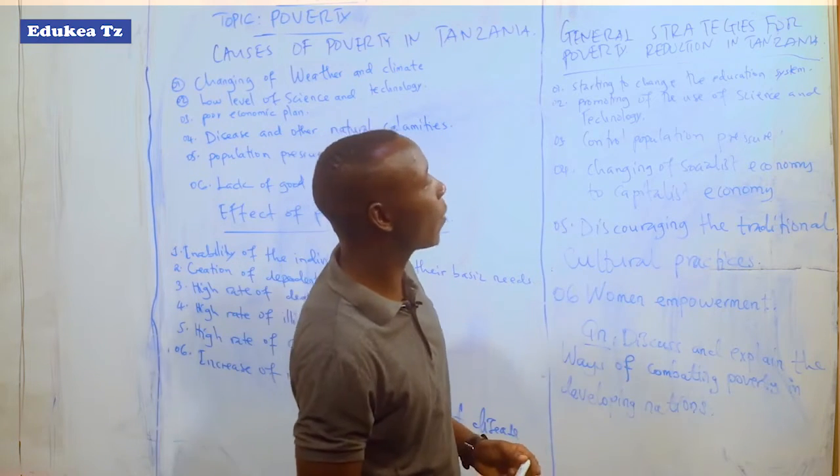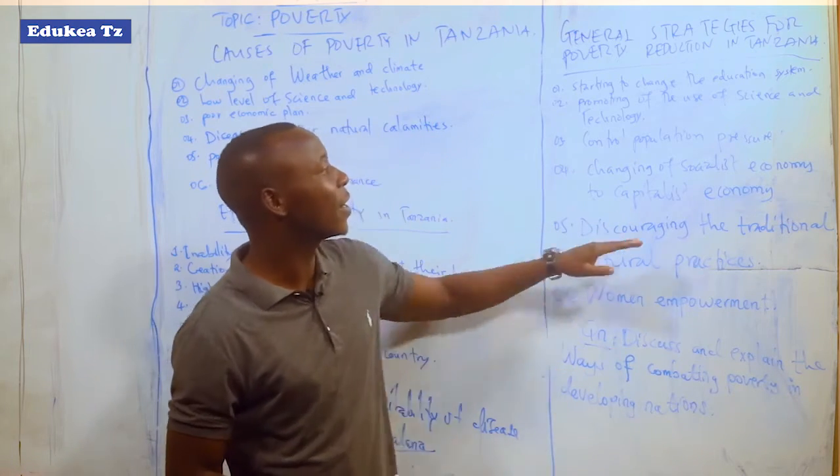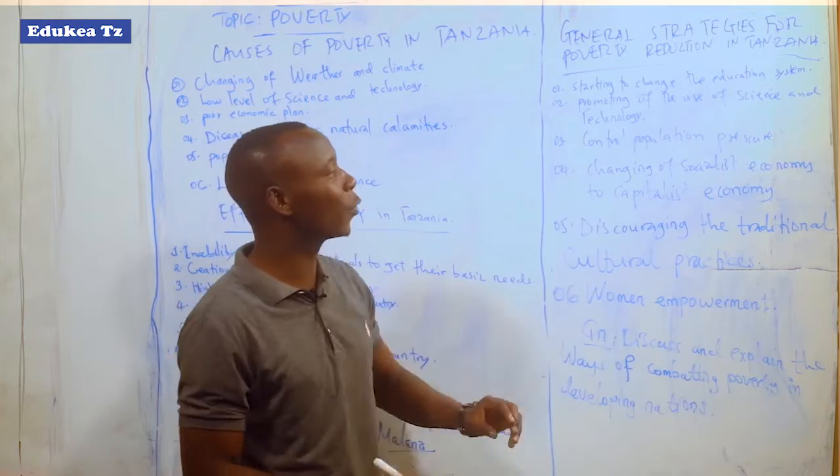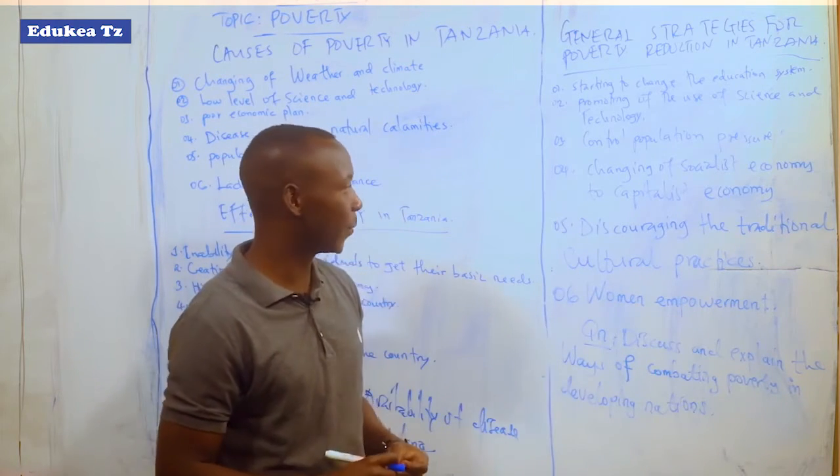Point number 3, control population pressure. Through controlling population pressure in a certain place, the government will be able to afford to provide all services, compared to an area where there is population pressure.